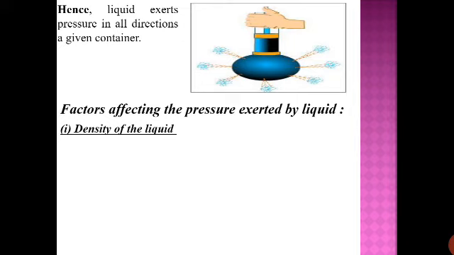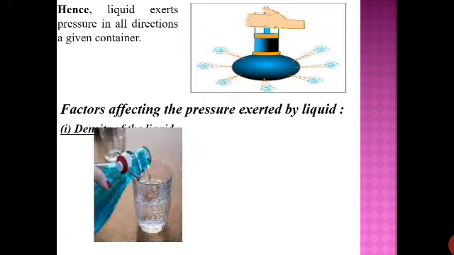Or we can say, if the space between the molecules is less, the density is high, and if the space is more, the density will be less. So we can say solid has more density as compared to liquid, and liquid has more density as compared to gas. But even different types of liquid can have different densities. The best example is pure water and liquid mercury.